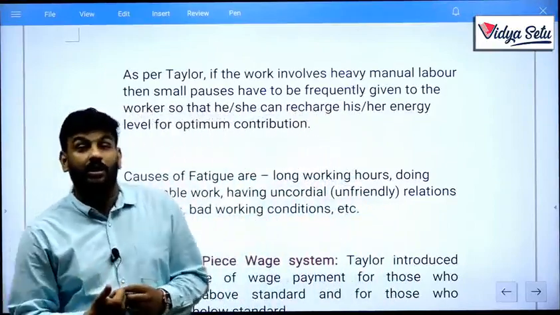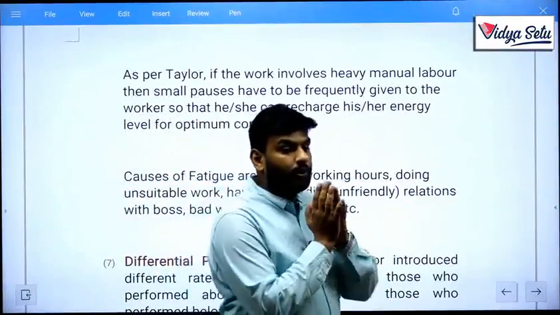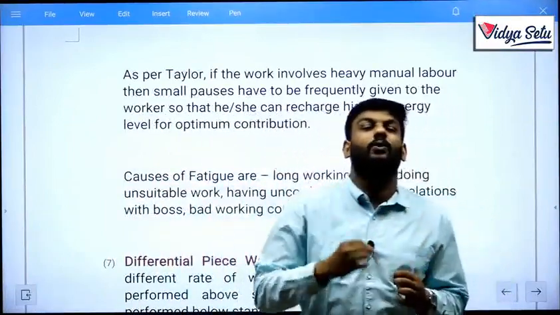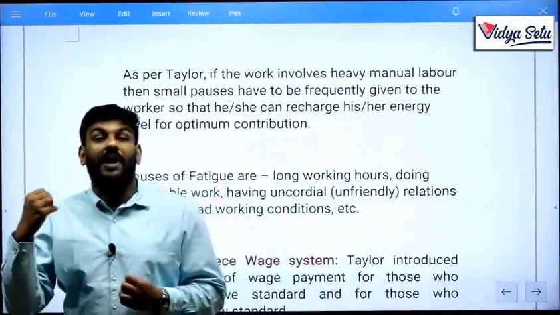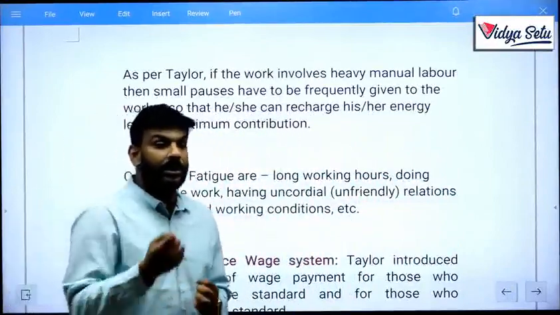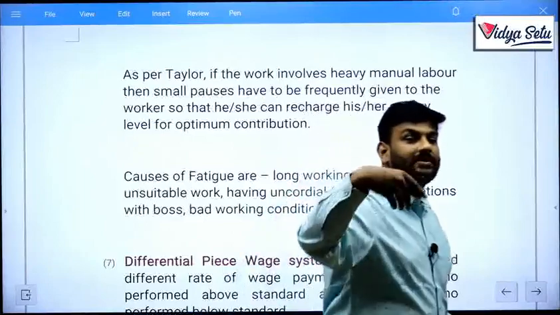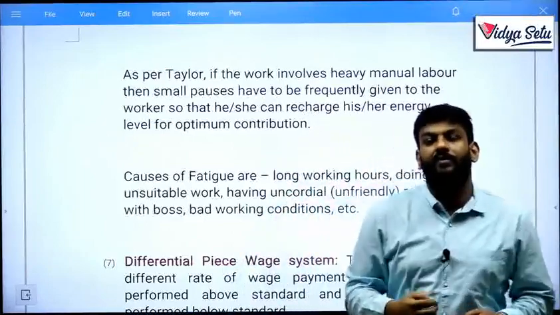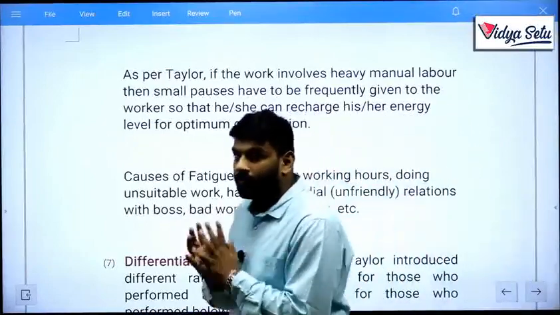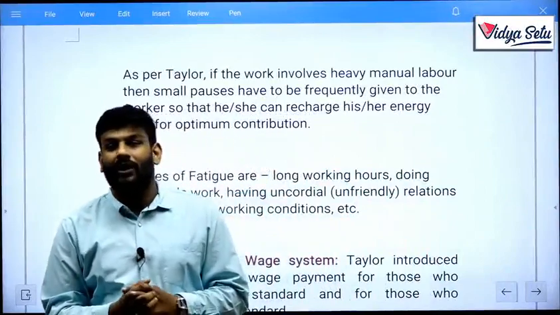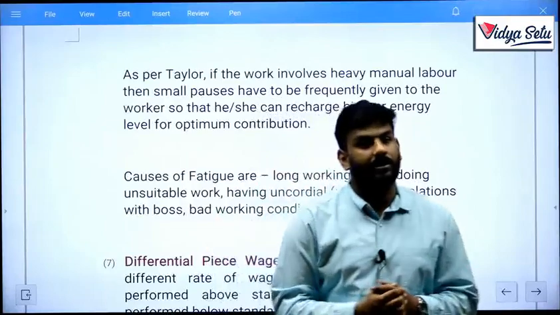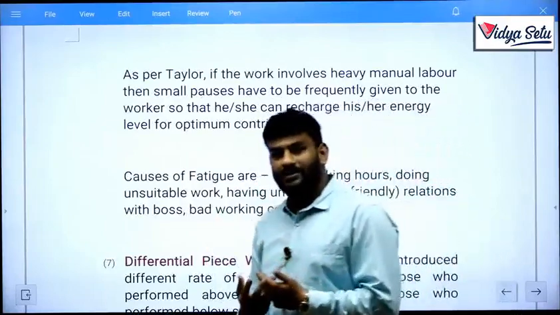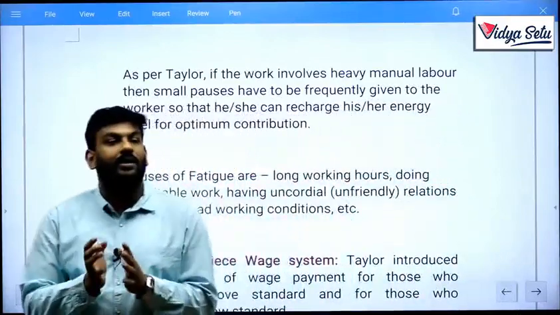As per Taylor, no particular person can do his job, production or task on a back-to-back basis. He needs rest. He needs to take some pauses. Let's discuss with our example. Whenever we study our subjects, we decide, let's complete this chapter and then we will play or chat or something like that. But while completing a chapter,